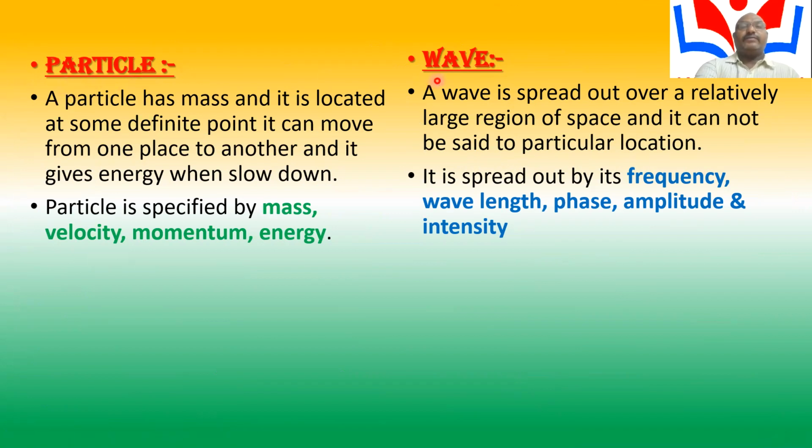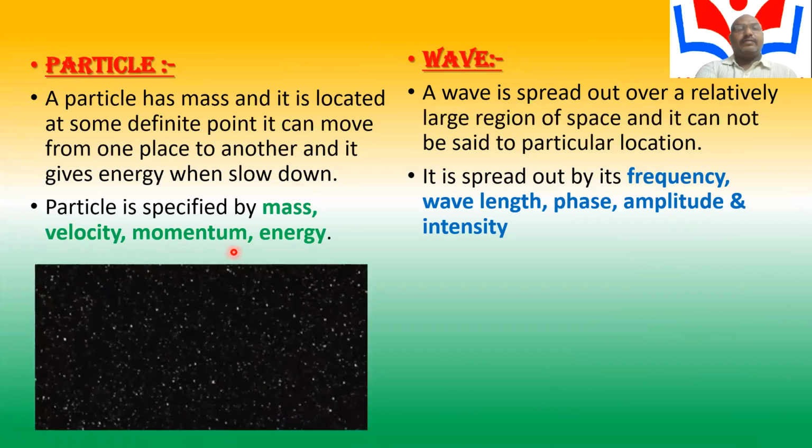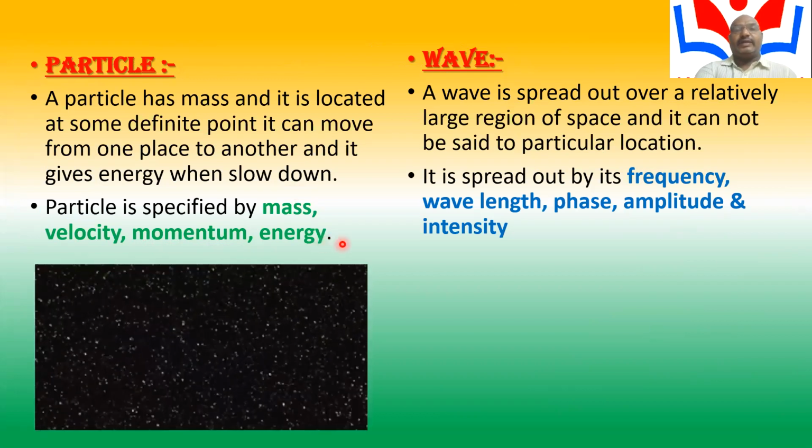Particle and wave. A particle has definite mass and is located at some definite point. It can move from one place to another place, and it gives energy when slowed down. A particle is specified by mass, velocity, momentum, and energy.